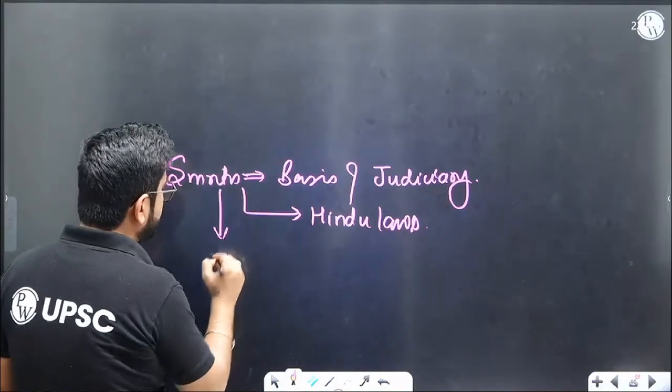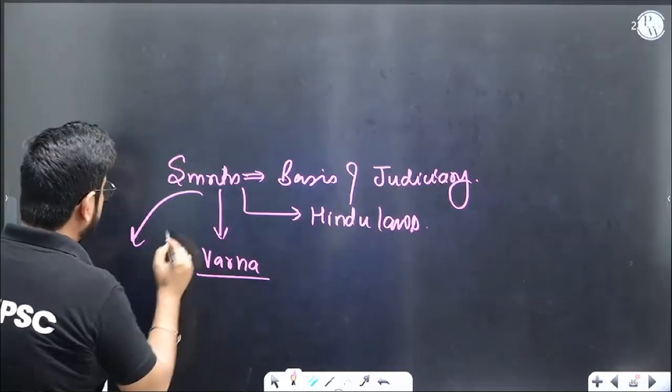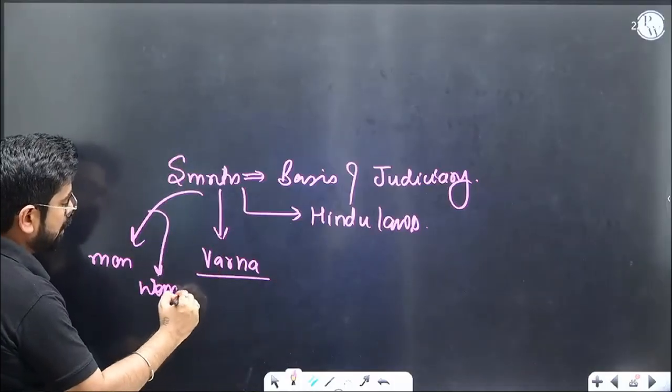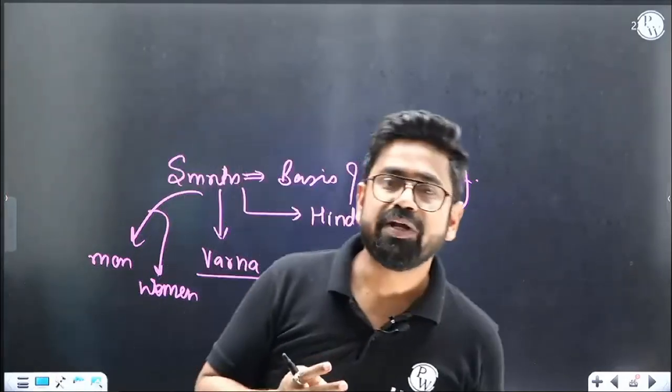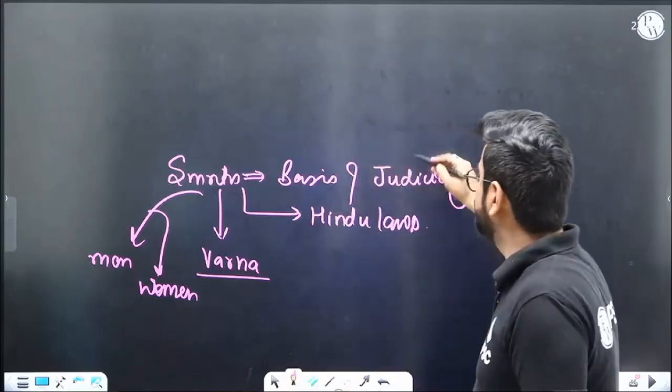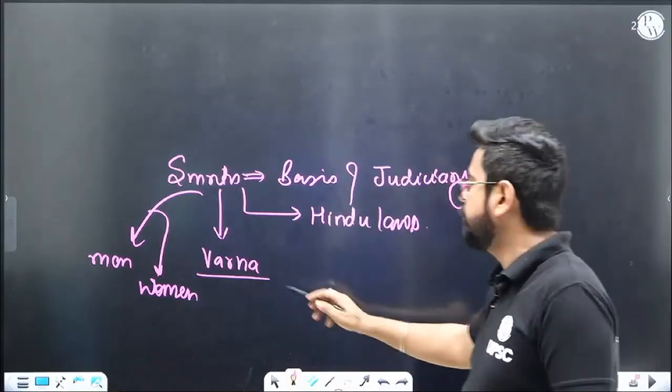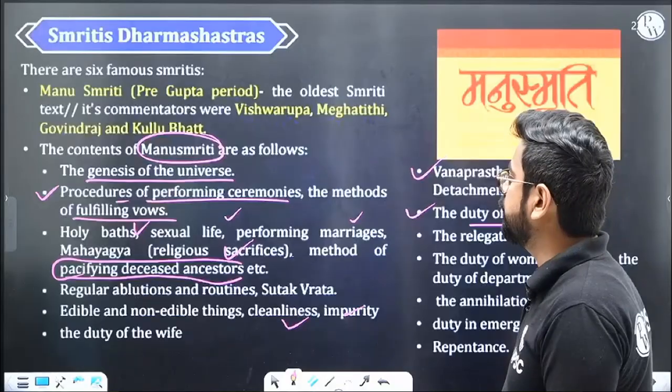These smritis are based on Varna. They define a particular role to men and women. And now if your judicial system is based upon this, then it becomes problematic. So it's more about application. The issue is more about application. What we decided to do with this document is more problematic. We decided to use it as a base document for our judiciary, and Varna is an important part of it. A lot of things over here will be based upon Varna.